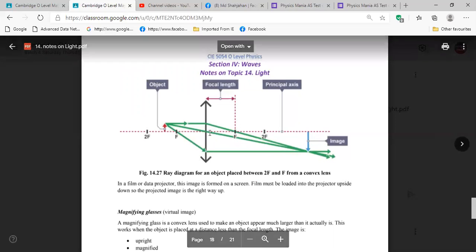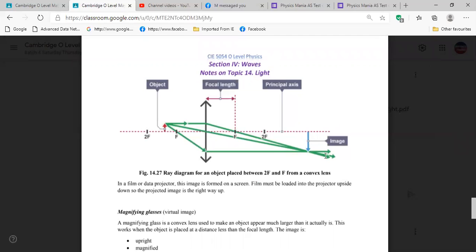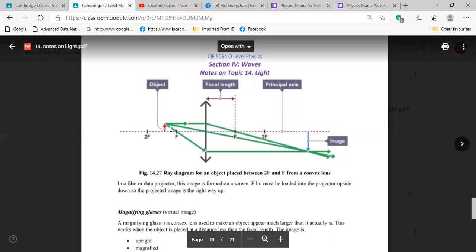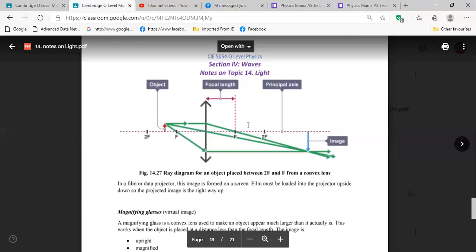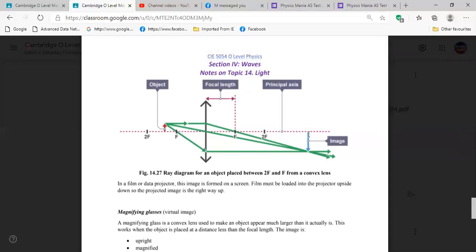The second ray goes to the optical center, unbending. The third ray goes through the focal point on the left side, and on the right side goes parallel to the principal axis. They meet here and we get the image upside down, inverted, right?